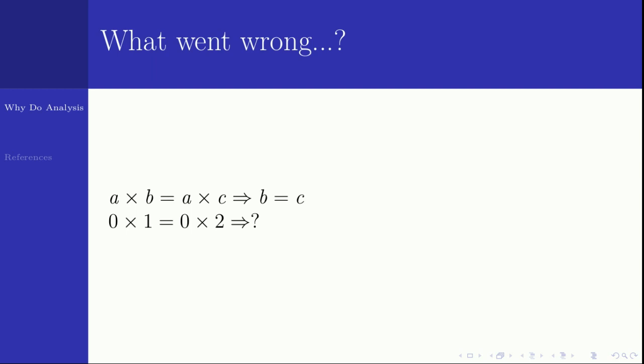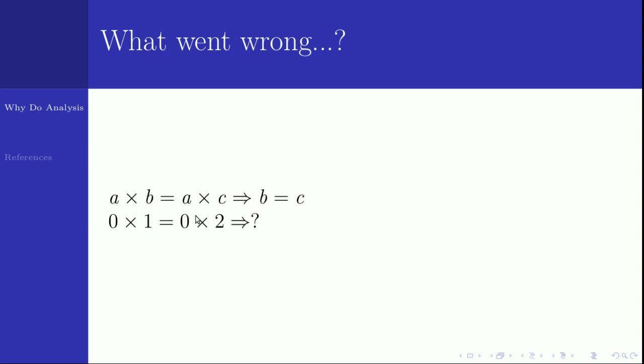Why did it go wrong? Why did the method of cancellation not work in the second problem? Yes, all of you know the reason. Because cancellation is not simply striking off. Cancellation means dividing by A. So when I am cancelling A here, actually you are dividing by A. Here also we have to divide by 0, but division by 0 is inadmissible. So you cannot apply the same technique here.